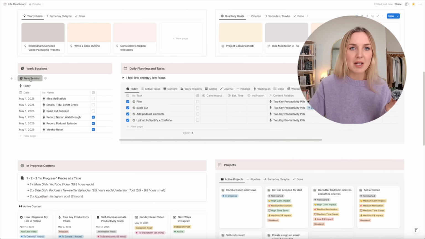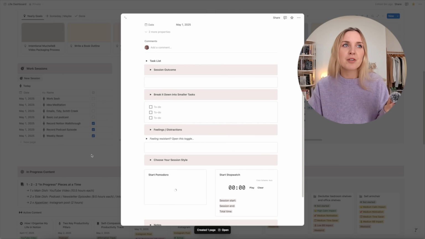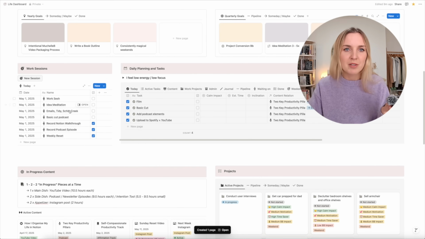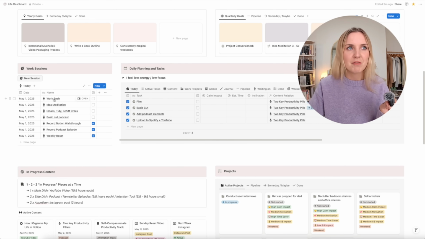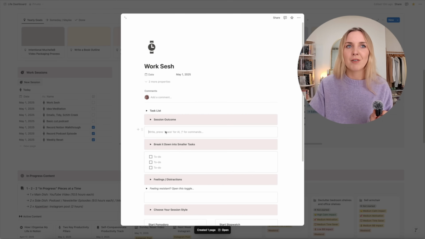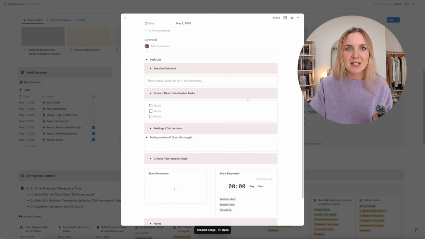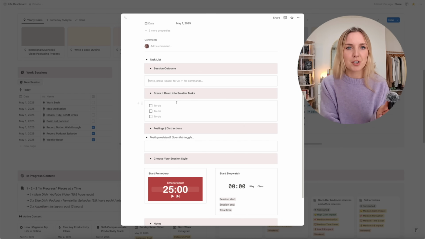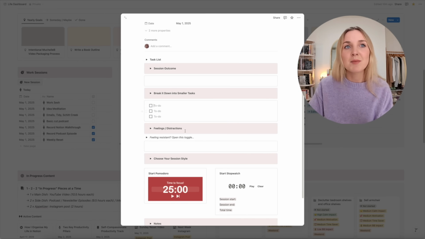Basically, you can create a new session. You can do this at the start of the day, or you can do kind of like what I've done today. I've used this almost as a to-do list, and I've created a work session for everything that I wanted to start today. I always treat it as like, a work session is about starting, it's not about finishing, but you often just end up finishing things anyways. Basically, you can just create a new work session. You can create a little outcome and be like, okay, the outcome of this task is filming my Notion screen recording. And you can break it down into smaller tasks.